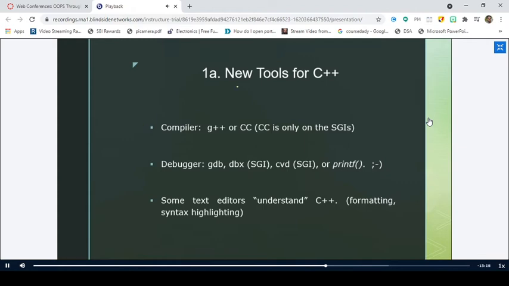So coming to the new tools for C++, we have compilers called G++ or CC, right? CC is a new compiler designed to compile C++ programs. Similarly, we have different debuggers like GDB, DBX, and so on.